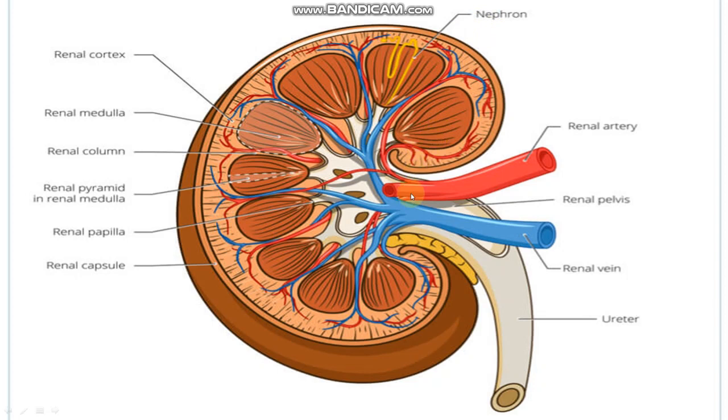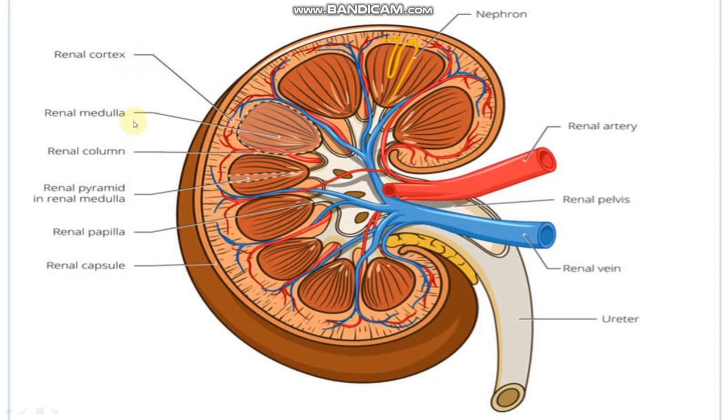So this is the structure of the kidney, simply. See, these are nephrons. Kidneys are made up of millions of nephrons. Nephrons are also called uriniferous tubules, right? So this is the renal artery. What is the meaning of renal artery? Renal means kidney: any artery which comes to or is attached to the kidney is called renal. The renal vein emerges from the kidney. As in the case of the liver, we say hepatic artery or hepatic vein, because hepa means liver. Clear? So this is a simple structure of a kidney.